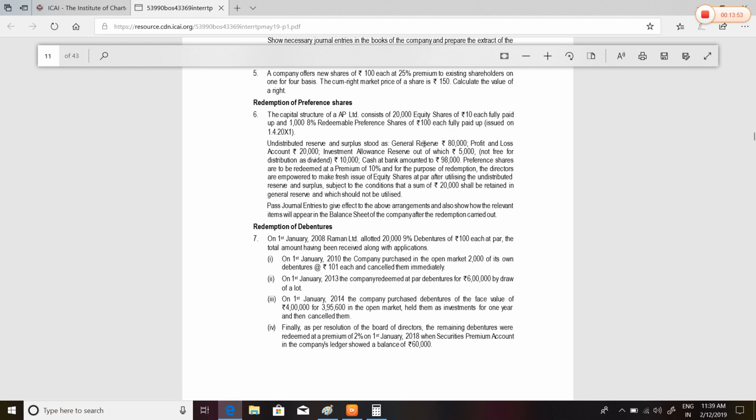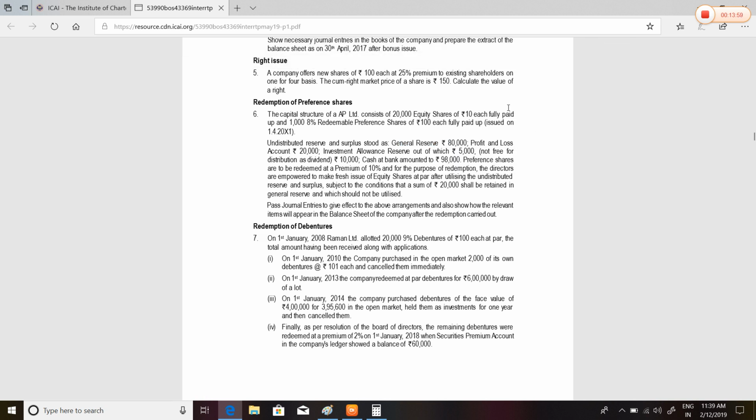Let's see, general reserve 80,000 is the amount, out of which rupees 20,000 is to be retained in general reserve, that is 60,000 rupees. Profit and loss account amount is 20,000, out of which rupees 10,000 is kept aside for premium on redemption.